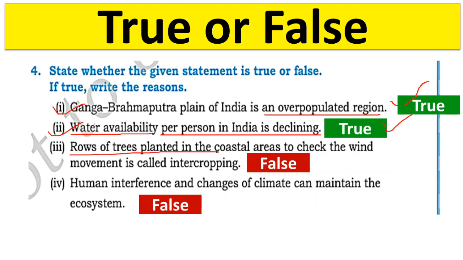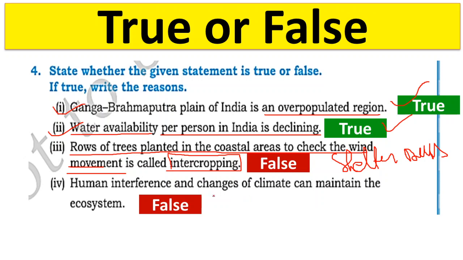Rows of trees planted in coastal areas to check the wind movement is called intercropping. No, intercropping is growing two types of crops side by side. This is shelter belt. Planting of trees to check the wind movement is called shelter belts.